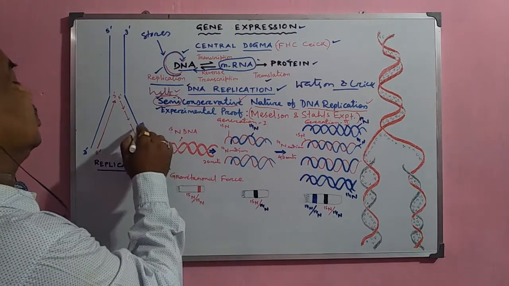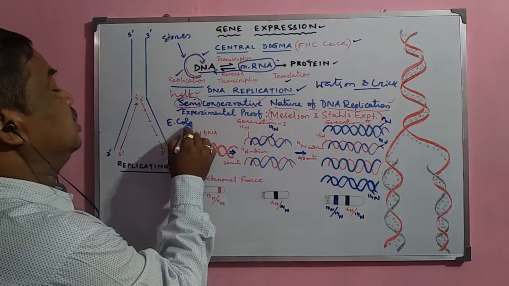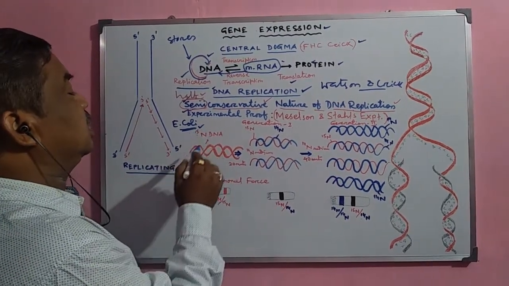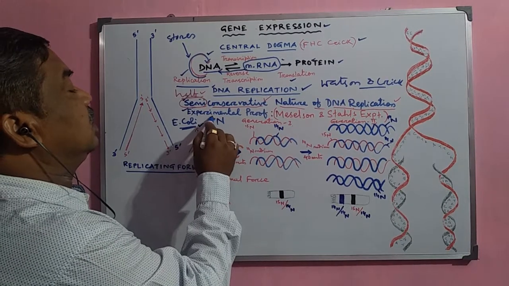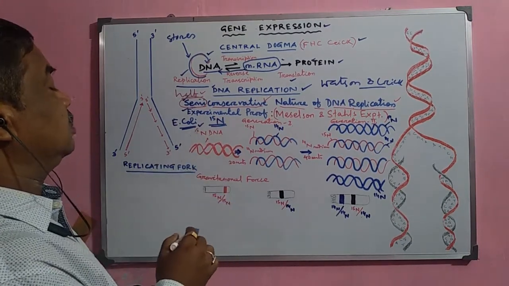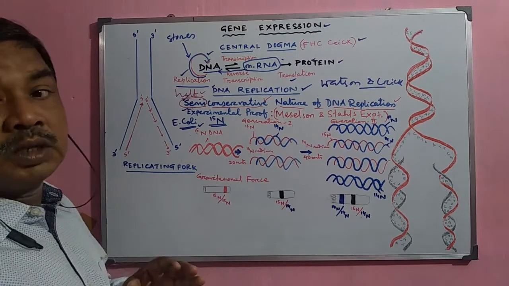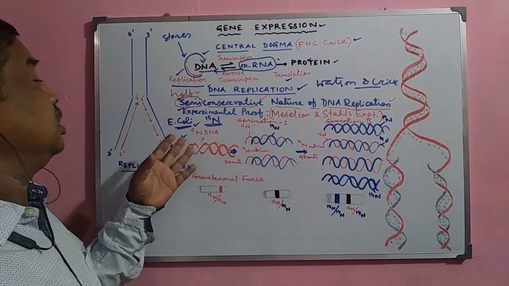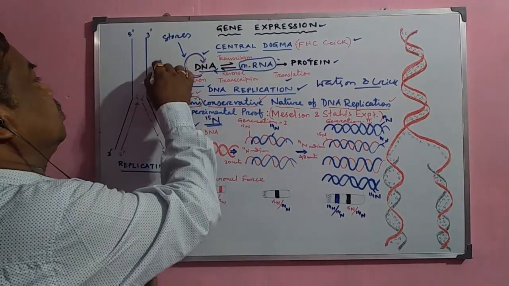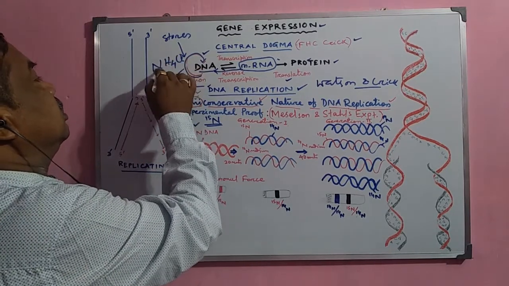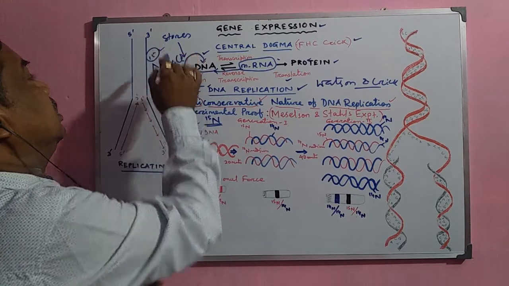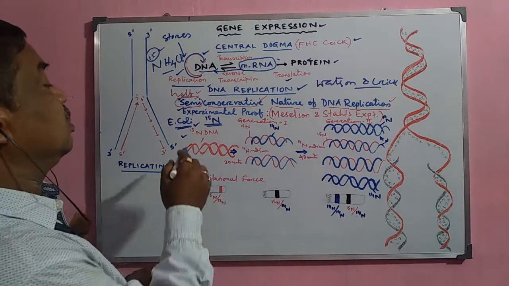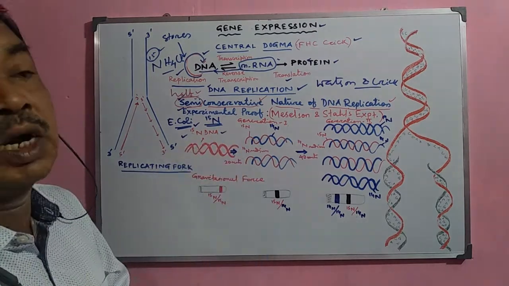For this, they took E. coli bacteria as their specimen, and they cultured the E. coli bacteria in the N15 nutrient medium, that is, a medium whose nitrogenous source has radioactive nitrogen. So the DNA molecule which was synthesized there had only N15, because it was grown in the N15 medium. They took ammonium chloride in the medium, radioactive ammonium chloride, so that whatever DNA molecule was synthesized had N15 in the nitrogenous bases of its strands.